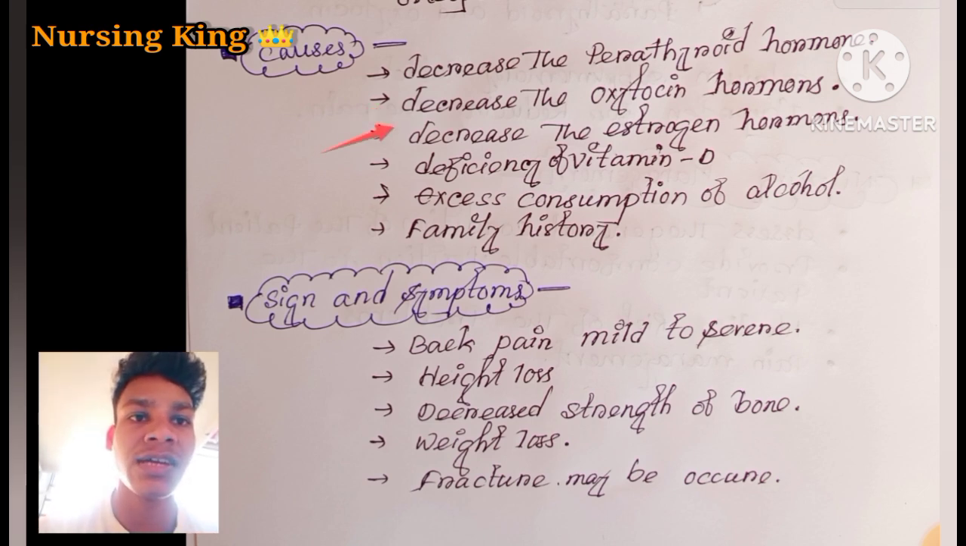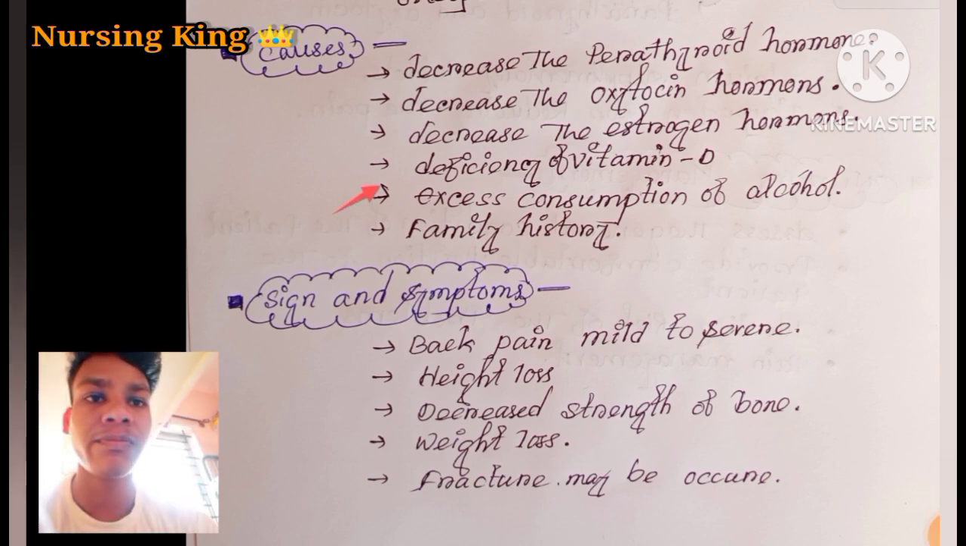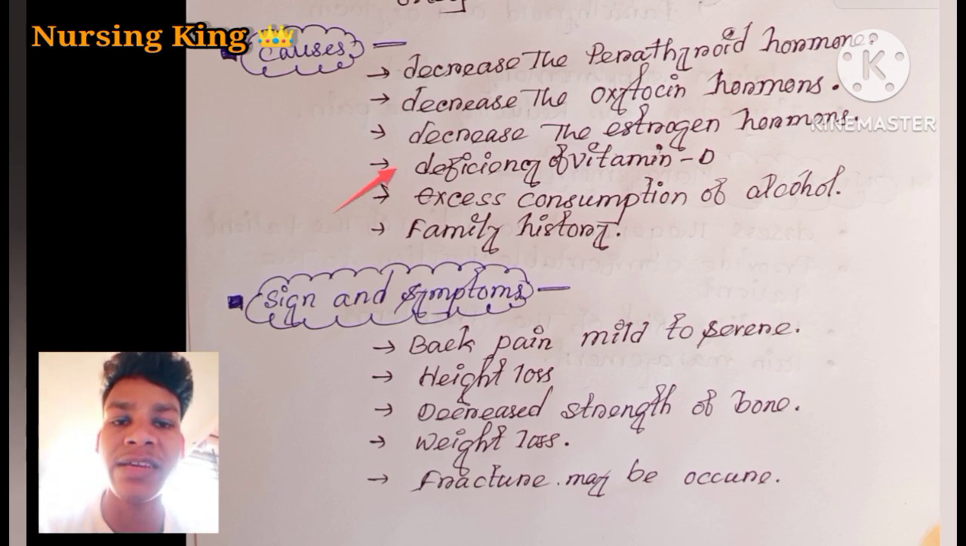The next cause is decreased estrogen hormone. What is the function of estrogen? Estrogen helps calcium absorption. If a lesser amount of estrogen is present in the body, calcium absorption breaks down, which can also lead to osteoporosis. Coming to the next cause, deficiency of vitamin D. The major function of vitamin D is calcium absorption. If less vitamin D is present in the body, calcium absorption can't happen, which can also lead to osteoporosis.